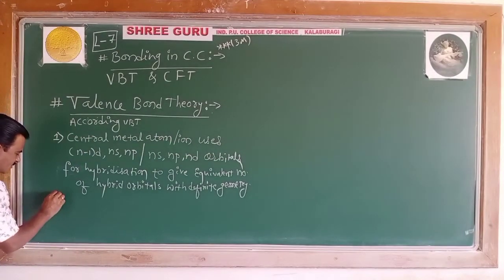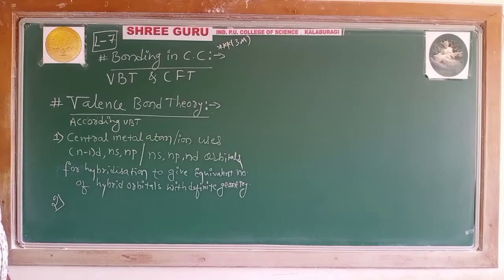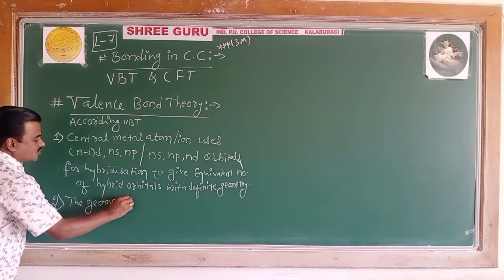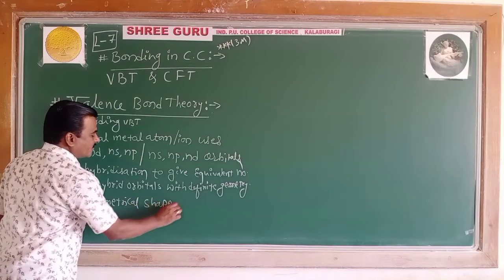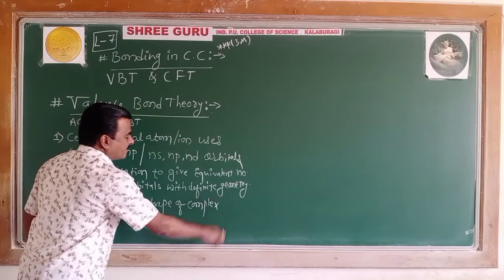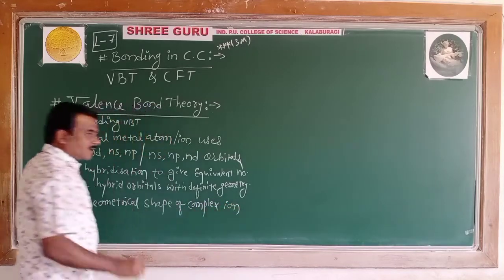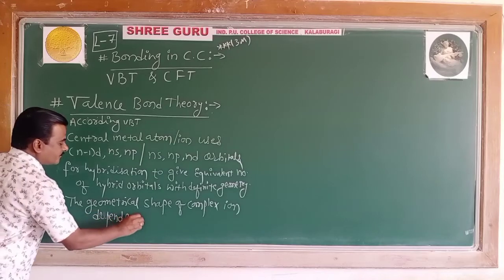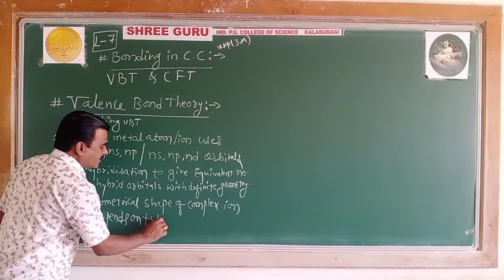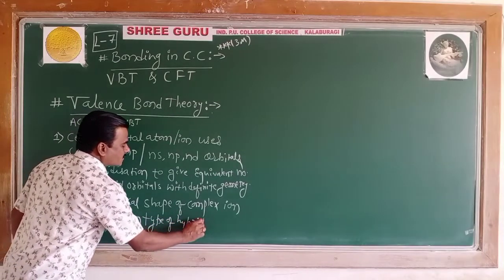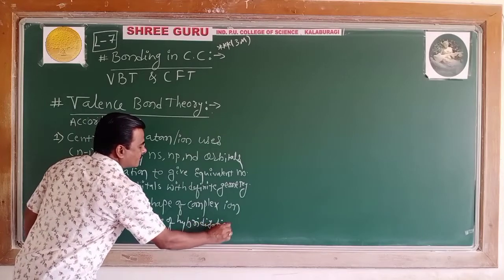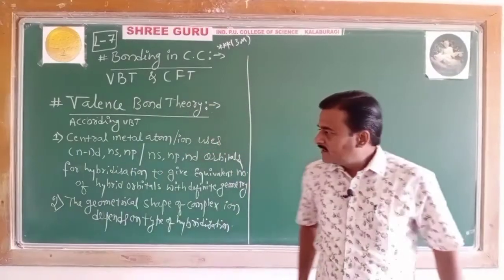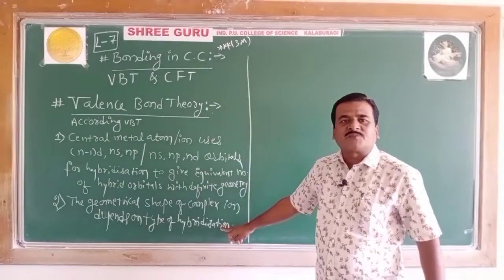Second assumption or second postulate of VBT: the geometrical shape of the complex ion depends on the type of hybridization. In continuation, let's collect those points. What does the second point say? The geometrical shape of the complex ion depends on the type of hybridization.